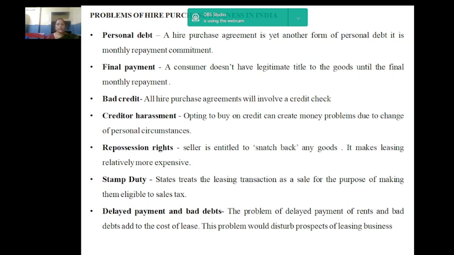On the contrary, for stamp duty, the transaction is treated as a pure lease transaction. Accordingly, heavy stamp duty is imposed on the lease document. Delayed payment and bad debts. The problem of delayed payment of rents and bad debts adds to the cost of lease. This problem would disturb the prospects of the leasing business.